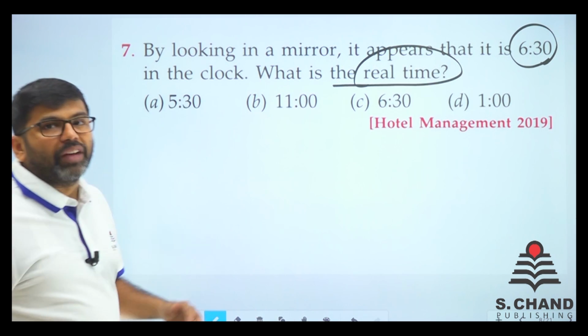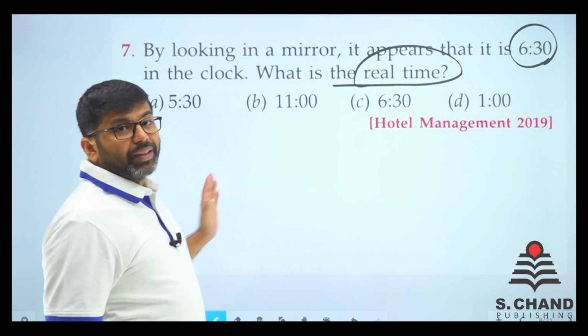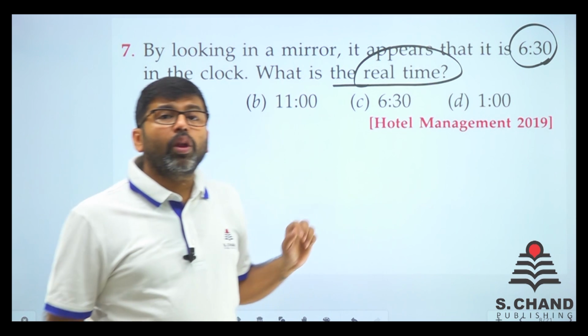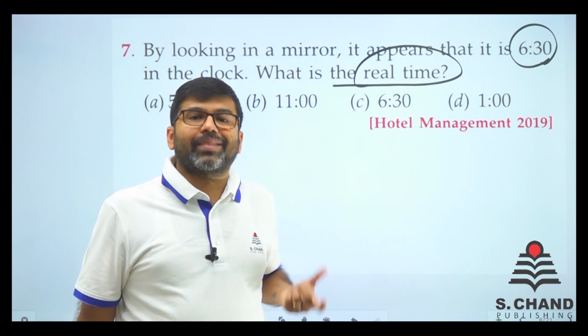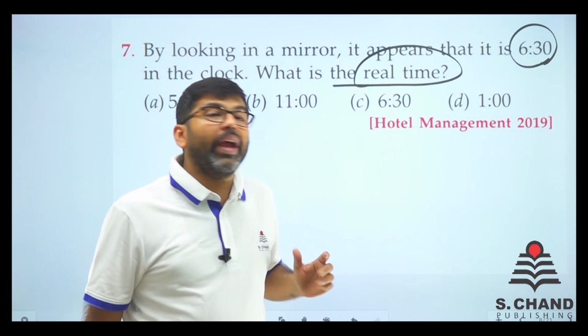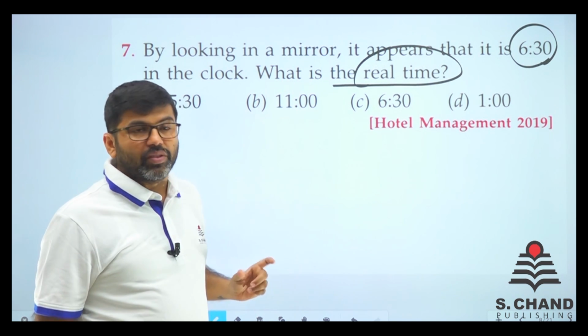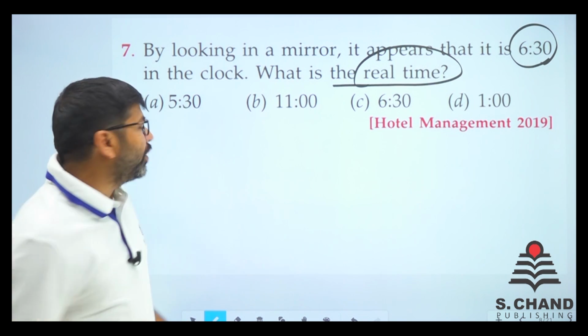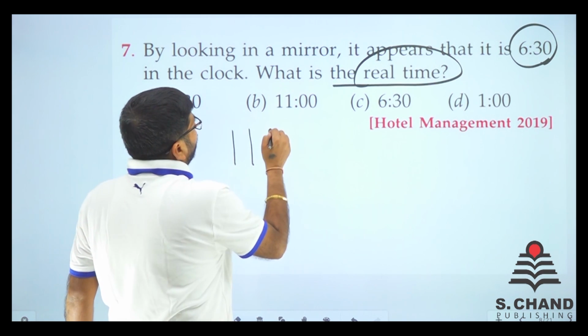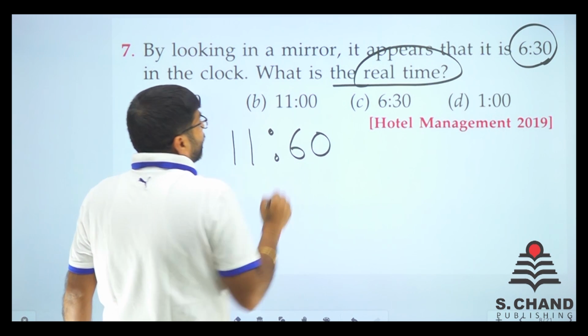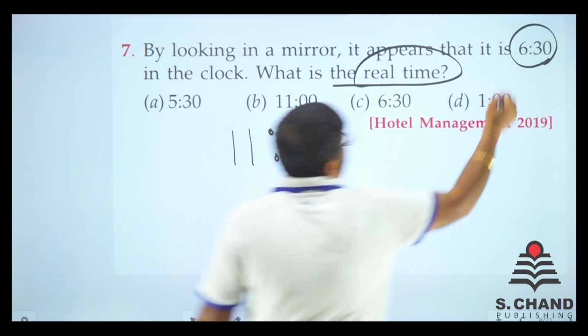So we have a formula for it. See, when it is a mirror image, it will always be 12 hours minus. It will be 12 hours back. Why? Because if it is a mirror image, this and this is a 12-hour difference. So for 12 hours, we put a formula.